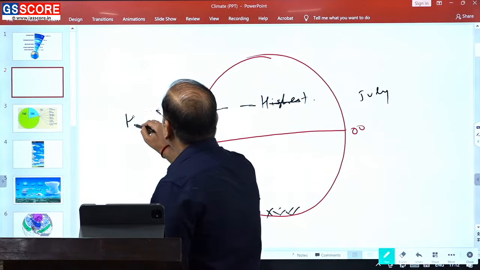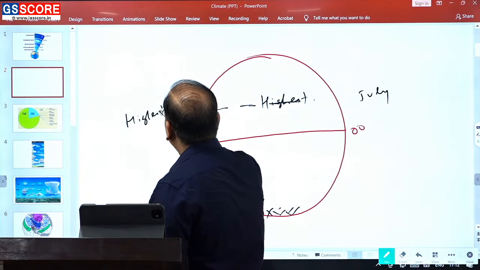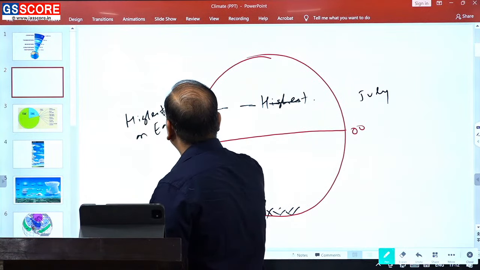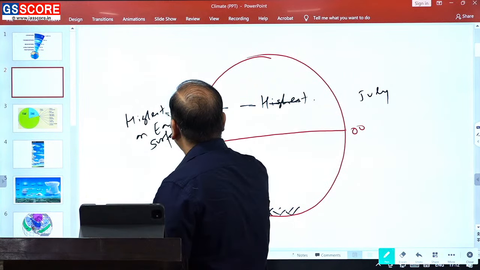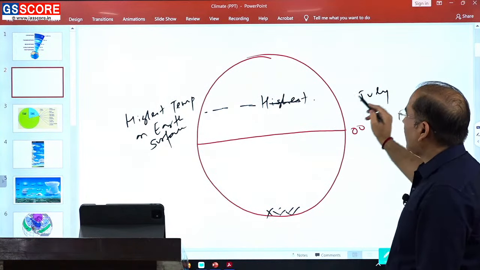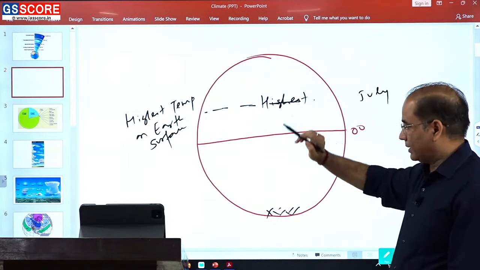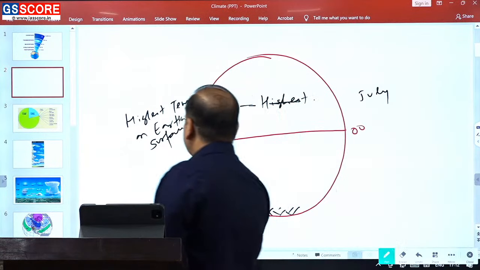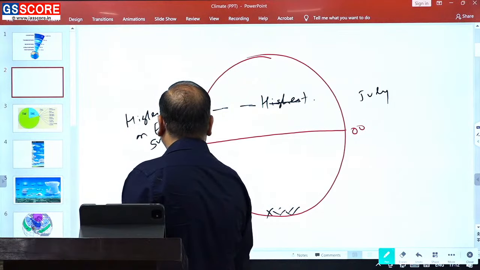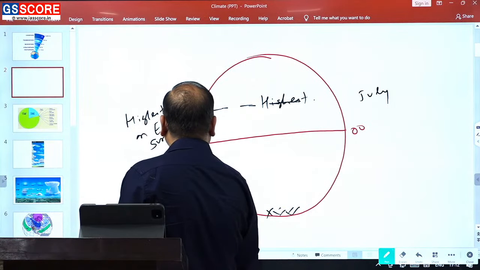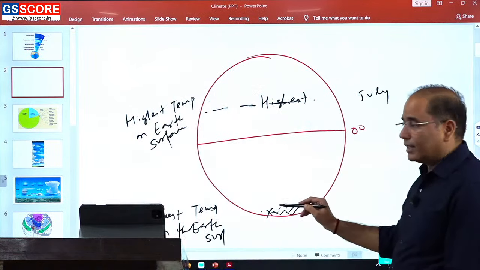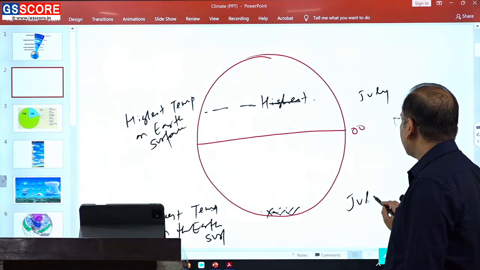सो हाईएस्ट टेम्परेचर ऑन अर्थ सरफेस, highest temperature on Earth's surface will be recorded during the July month over the northern tropics. Lowest temperature on the Earth will be recorded over Antarctica in the same month, that is July.